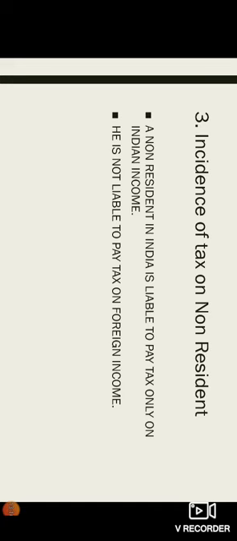Being a non-resident, you are a resident of Pakistan, and on Pakistan income you need not pay any tax. If you earn any income in India, on Indian income, being non-resident, you are liable to pay the tax. He is not liable to pay tax on foreign income. Any income that you have earned in Pakistan, or in any other country than India, you are not liable to pay tax on in India. So in India, you are liable to pay tax only on Indian income, being non-resident.